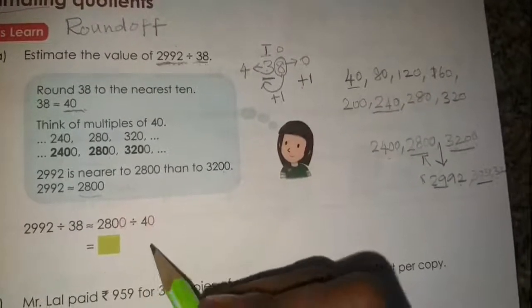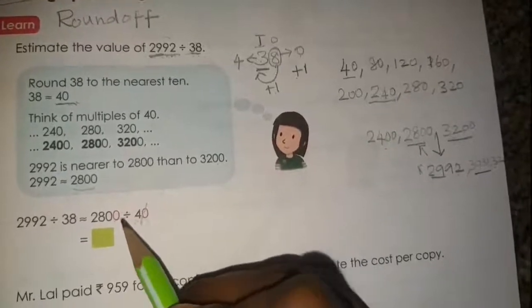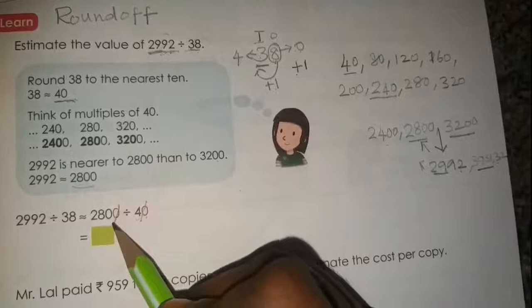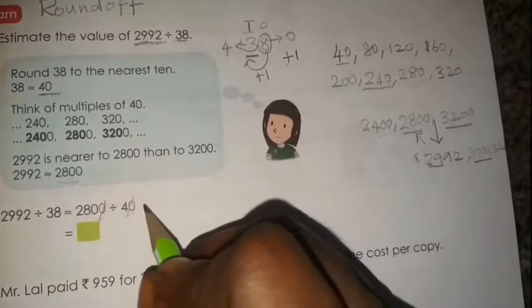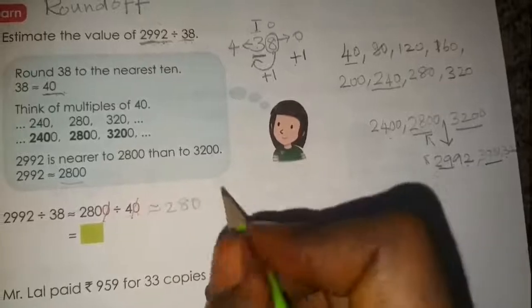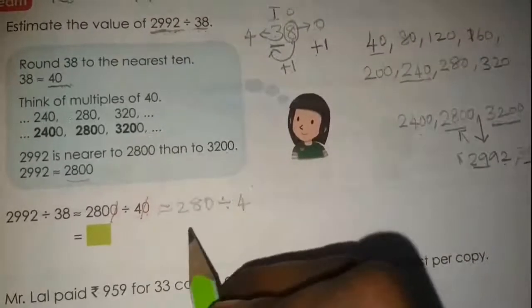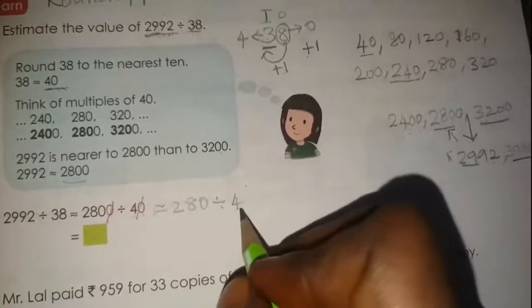Now we can cancel zeros. In 40 we have only one zero, so we can cancel one zero on both sides. Now we get 280 divided by 4. Can we get 28 by using the 4 table?